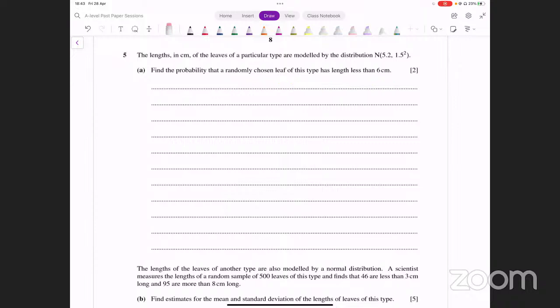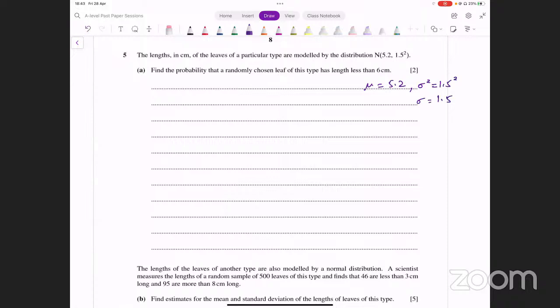All right, let's do this. So it says the lengths in centimeters of the leaves of a particular type are modeled by the distribution normal distribution 5.2 and 1.5 square. इसका मतलब क्या होता है? Mean is 5.2. First value mean को represent कर रही होती है. Second value variance होती है. Variance is 1.5 का square. Standard deviation क्या हो जाएगी? 1.5. Okay, standard deviation here is 1.5.